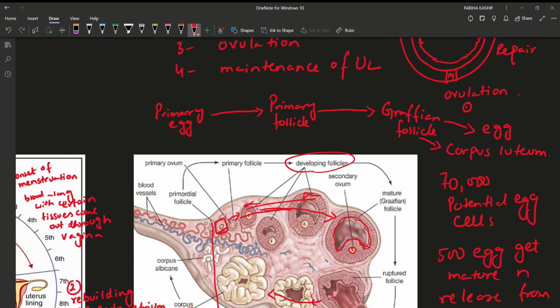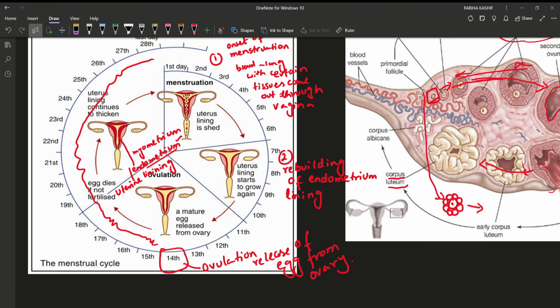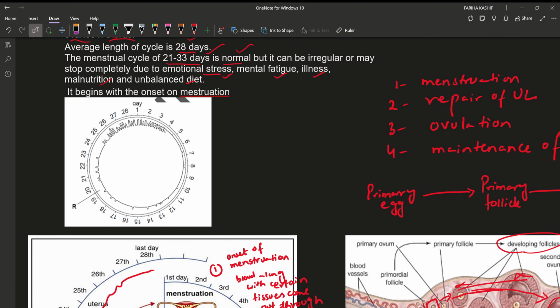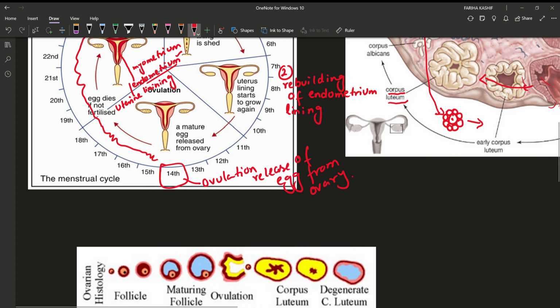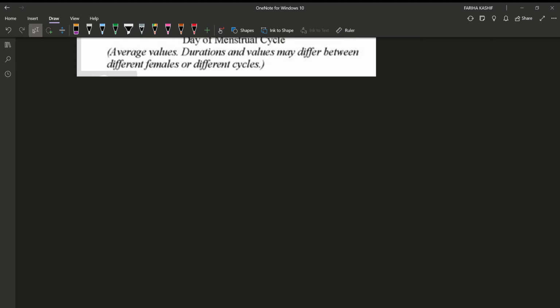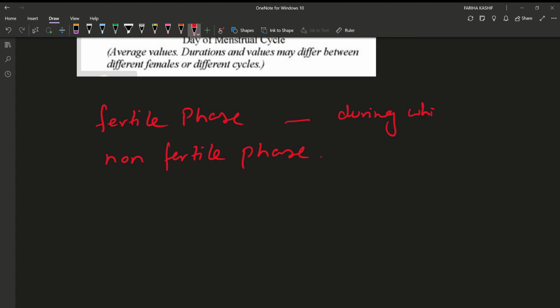Okay. So now, as we studied earlier, now we need to study the fertile phase and non-fertile phase of the menstrual cycle, as it is also included in our syllabus. Now what is the fertile phase? The phase during which fertilization can occur.